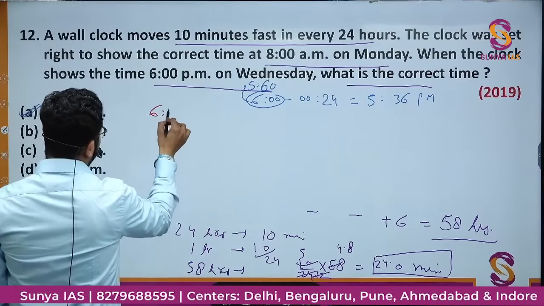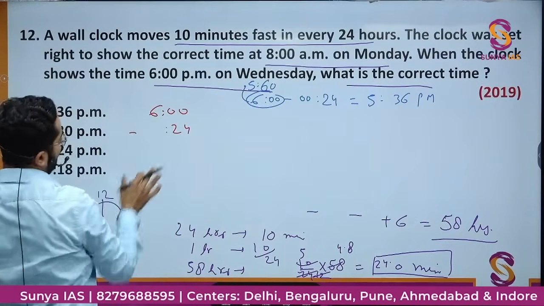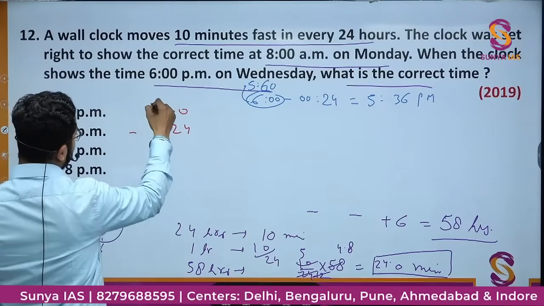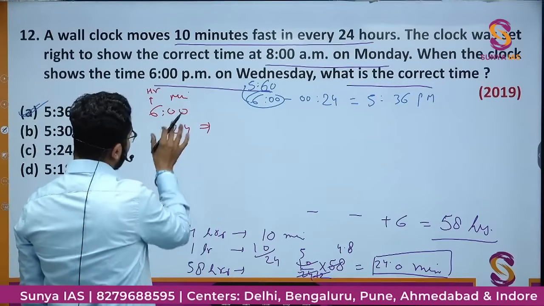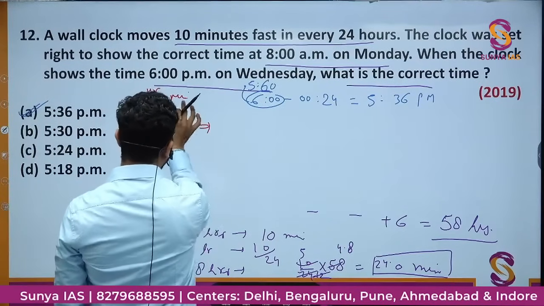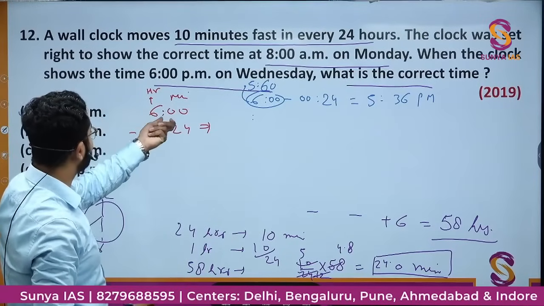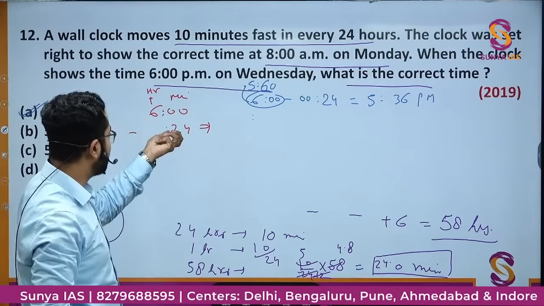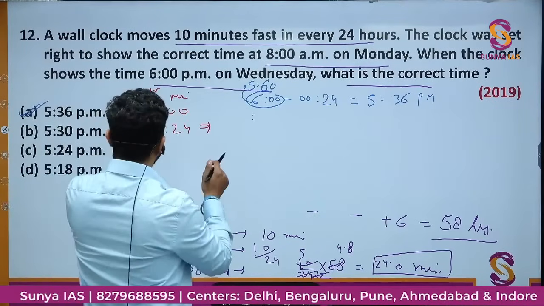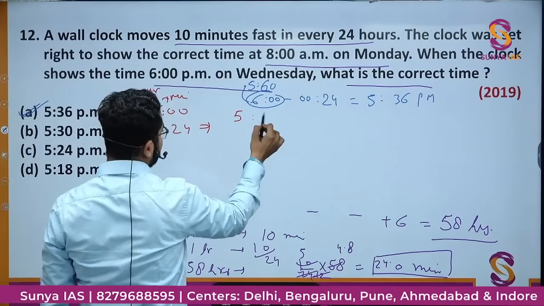So I need to subtract 24 minutes, right? This is 6 hours, this is hour, this is minute. So if I do the subtraction, I will write 1 hour is equal to 60 minutes. This is 6 hours 0 minutes, right? So here I need to subtract minutes, because it is minutes. So I will write this 6 hours as 5 hours and 1 hour as 60 minutes.